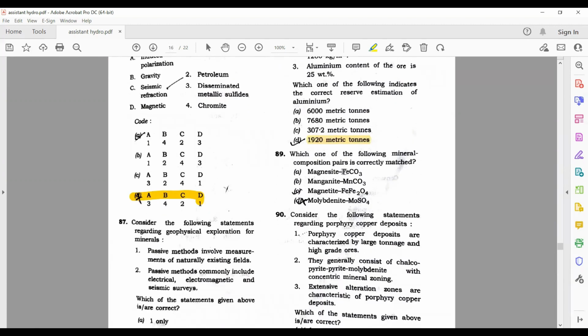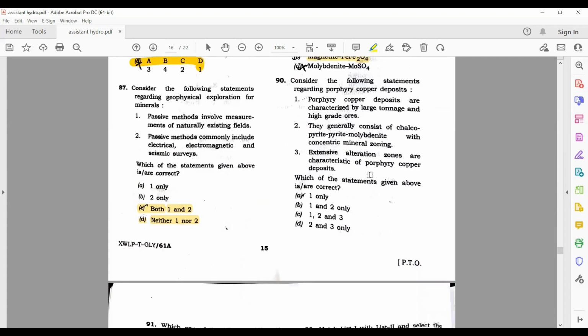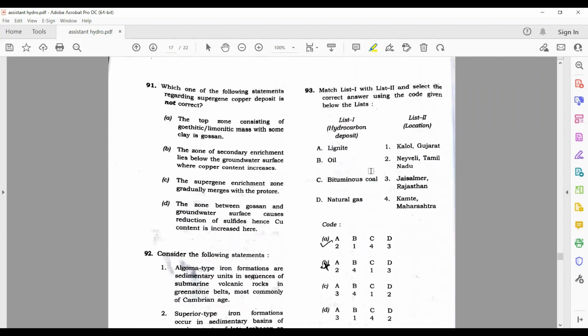Which one of the following mineral composition is correctly matched? Its answer is magnetite because it is Fe3O4 and they have written Fe and Fe2. So this becomes Fe3O4. Consider the following statements regarding porphyry copper deposits. Porphyry copper deposits are characterized by large tonnage and high grades. No. Okay. So first is wrong. There is only one option left, 2 and 3. This is going to be your answer.